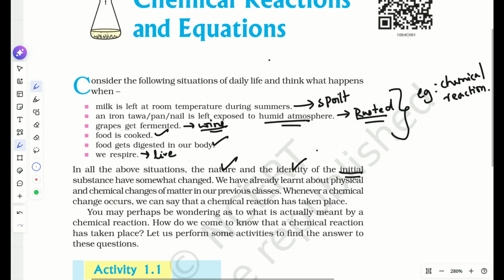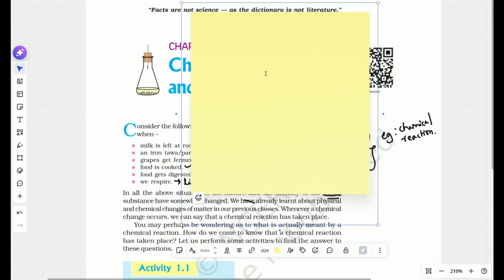So before that, just see this. We have already learnt about physical change and chemical change in the previous classes. So this is very important. What do you mean by physical change and what do you mean by chemical change? For that, let me take one sticky note. I'll teach you what is physical change and what is chemical change.